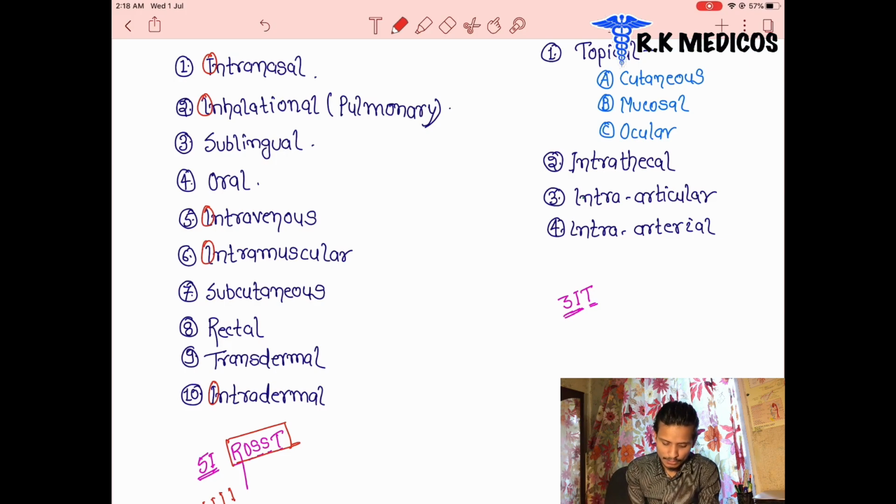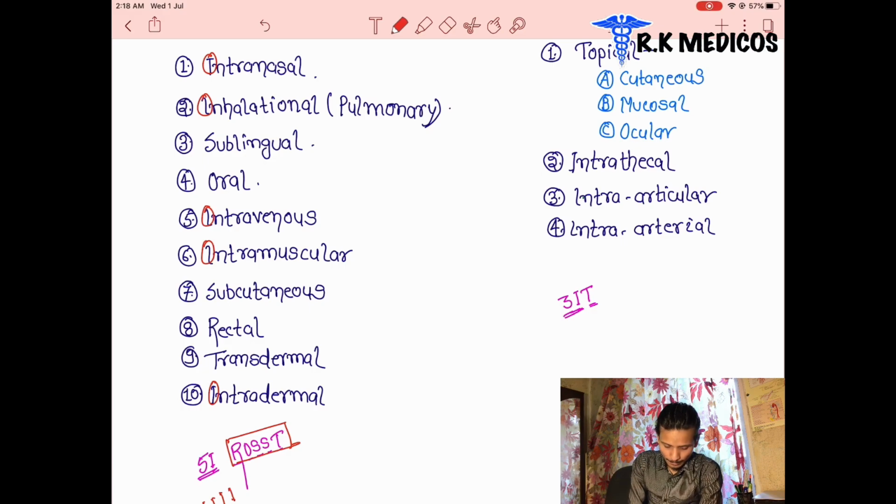That's why it is also called the inhalational or pulmonary route. Intranasal, what does it mean? We take some drugs inside the nose and they reach our brain, the central nervous system, through the highest absorption capacity. They cross the blood-brain barrier. The intranasal route is the only route through which drugs are directly delivered into our central nervous system. These drugs directly cross the blood-brain barrier. It is the only one route.